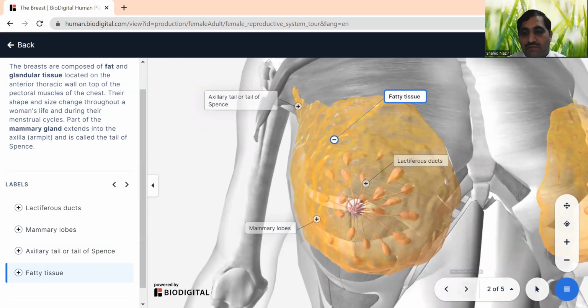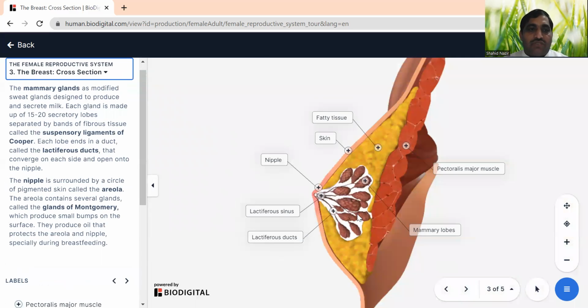Now we will study them in a little more detail. Overall, the breast we call a mammary gland. It's modified from the sweat glands we have in our body, which produce sweat.